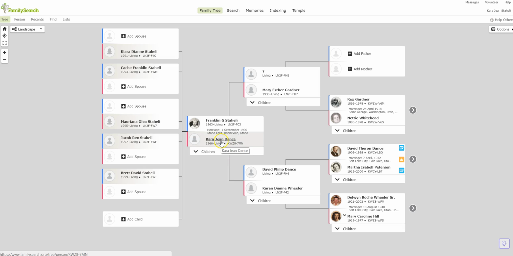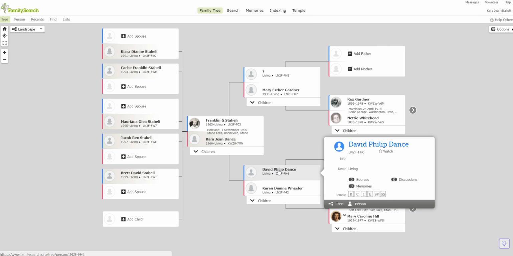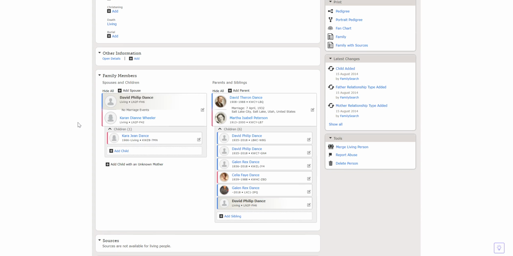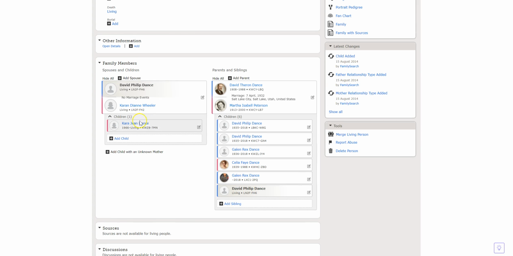Okay, so you are linked to your father's record, and it shows that he is still living. We want to go in and try to figure out how to update that since he recently passed away. As we click on his record and go to his person record, we see that this says he's a living person, and there's his relationship to you. But if you look down, he's got the proper relationship to his parents, both of whom have passed away.